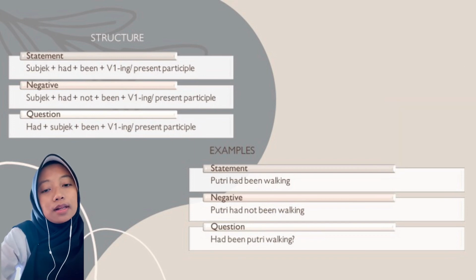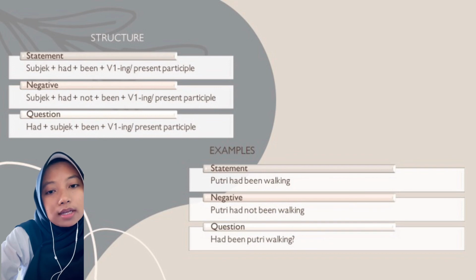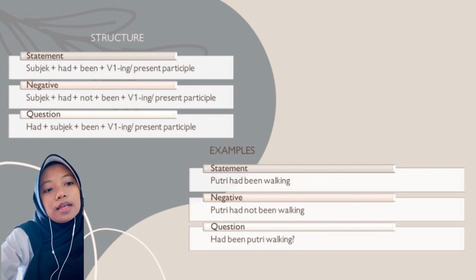For the example, number 1, statement: Putri had been walking. For the negative: Putri had not been walking. And for the question: had Putri been walking?